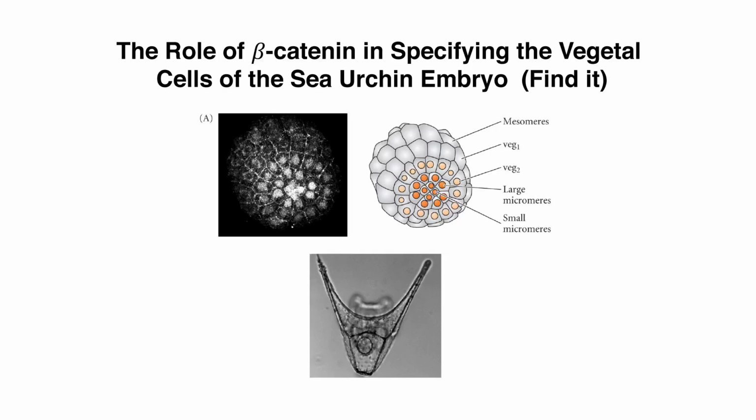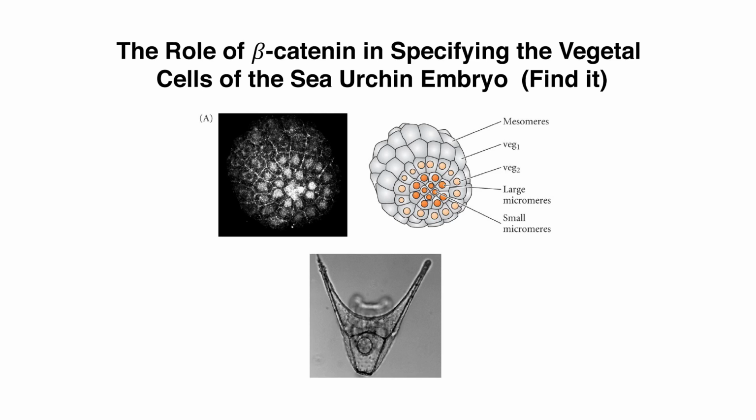So we have the micromeres being responsible for gut induction in a conditional sense, yet they are themselves specified in an autonomous way. They are specified by a particular transcription factor called beta-catenin, and here's the picture over here. Beta-catenin is found in high abundance in the micromere cells, slightly less abundance in the cells adjacent to them.